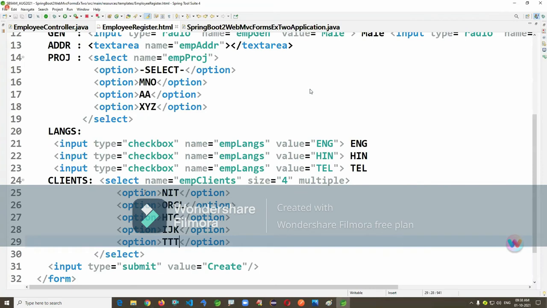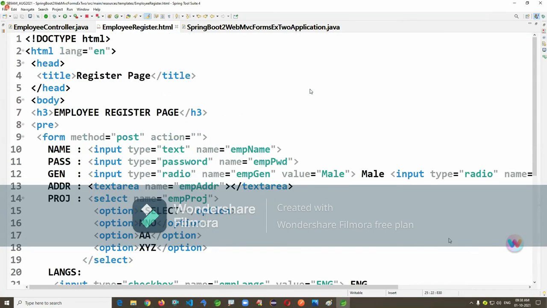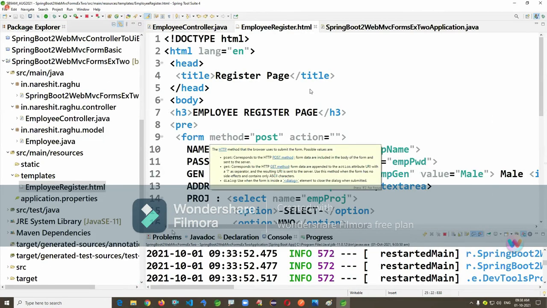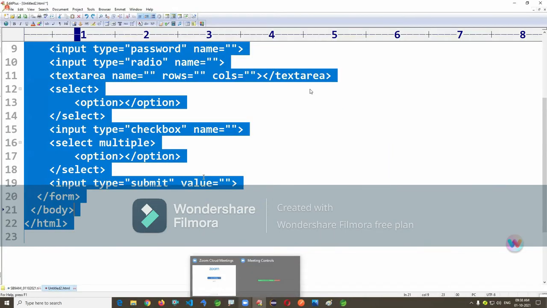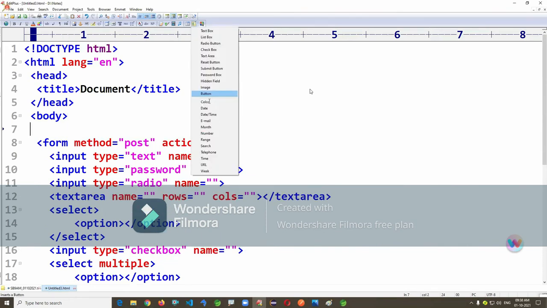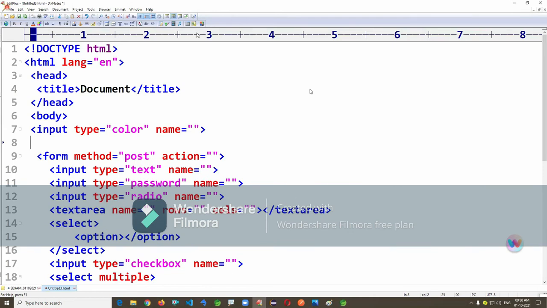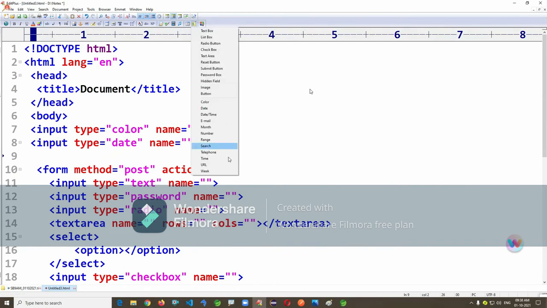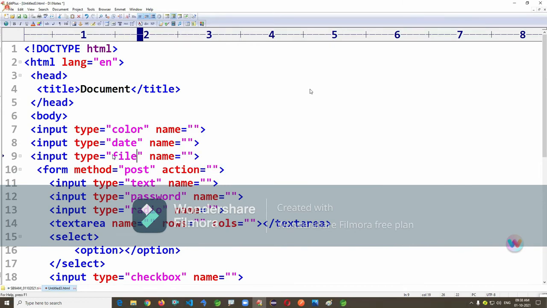Now the final target is actually reading this data here. We are even going to work with different inputs in the future, that I'll show later. What input means? We have lots. For example, color input will be there, date input will be there, file input will be there, number input will be there. Input type is equals to file, that's a URL or file we are going to use. Different inputs will come in the future.